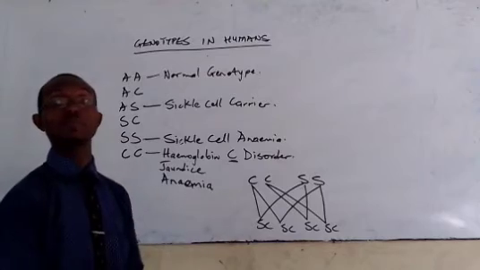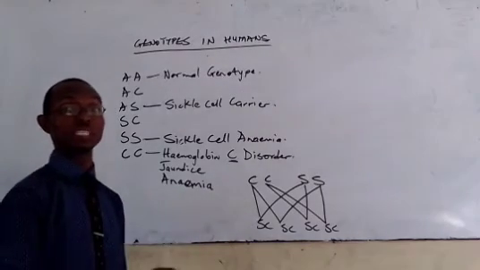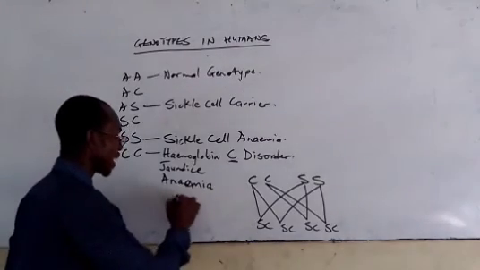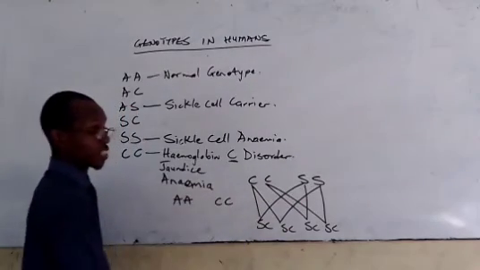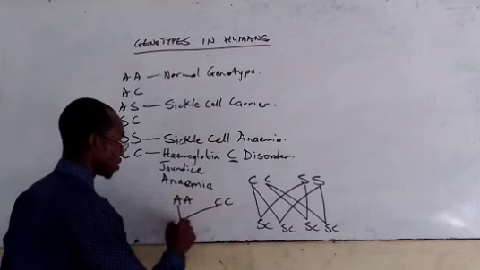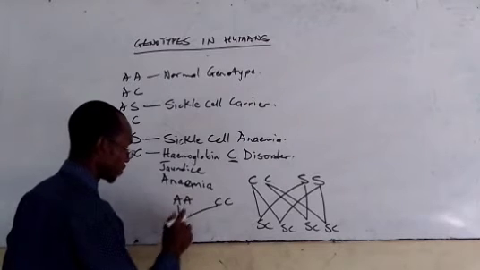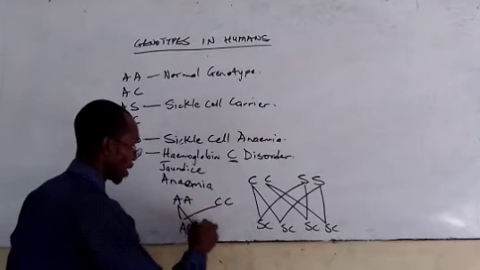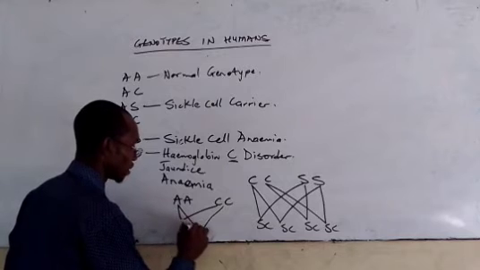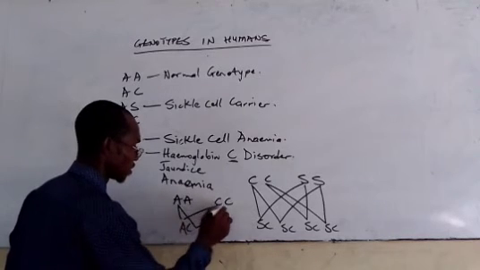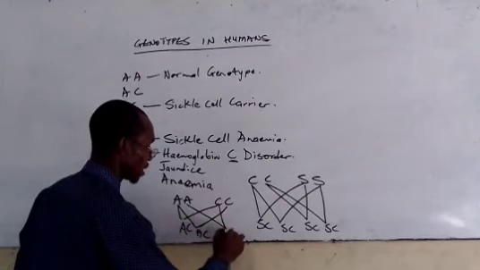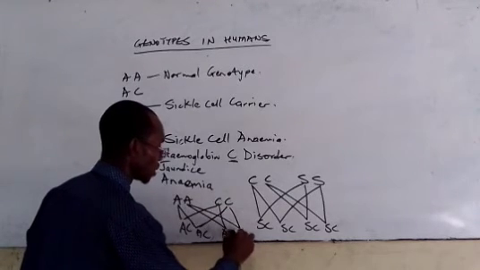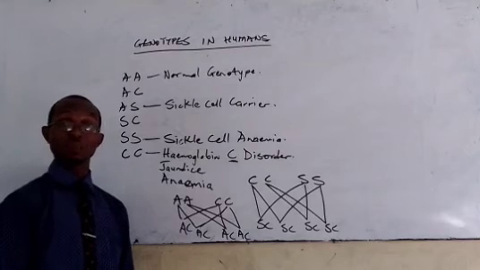So the only possibility that is going to be the most suitable is when AA marries any other one. If AA marries CC, for example, what we'll be having is going to be AC, AC, AC, AC. That is the possibility.